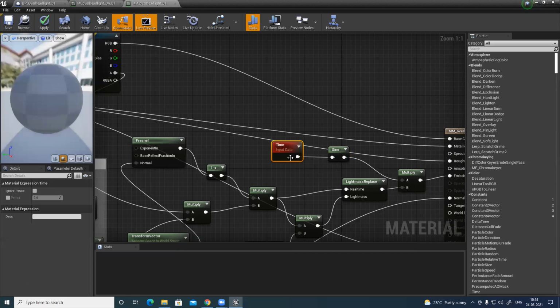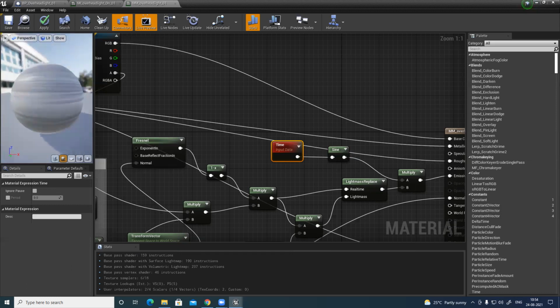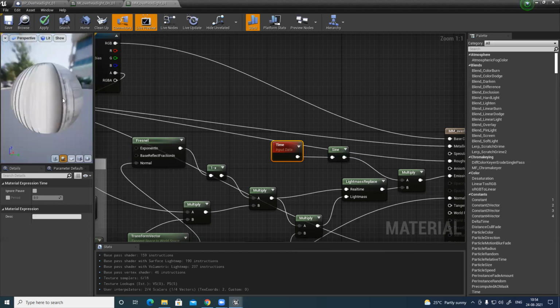So what this does is basically makes the light black. Let's see where it is. See, it's flickering. I just added a time and sine. Sine basically moves from black to white. Sine is basically 0 and 1, so it oscillates between 0 and 1. 0 means black, 1 means white. So it's moving between these two, and automatically it's flickering. So I just updated the material, save it.